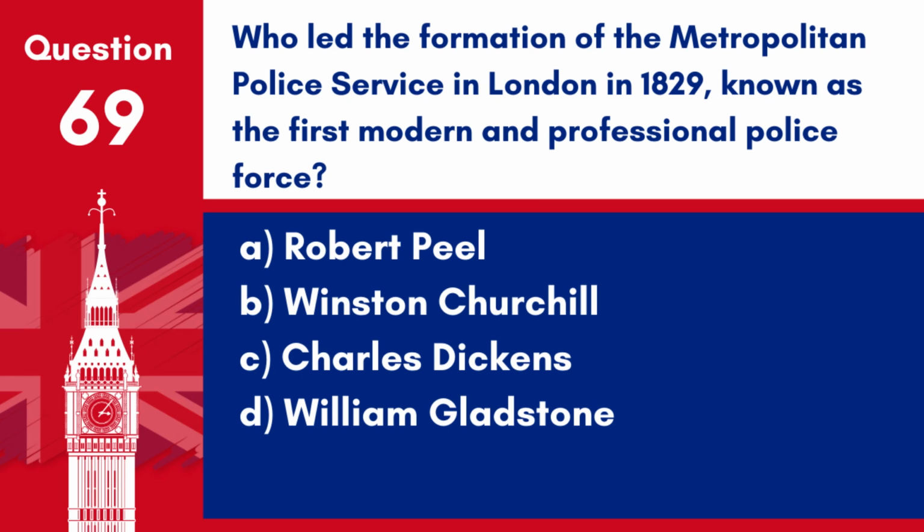Question 69. Who led the formation of the Metropolitan Police Service in London in 1829, known as the first modern and professional police force? A. Robert Peel. B. Winston Churchill. C. Charles Dickens. D. William Gladstone. Answer: A. Robert Peel. Sir Robert Peel led the formation of the Metropolitan Police Service in London in 1829, known as the first modern and professional police force.